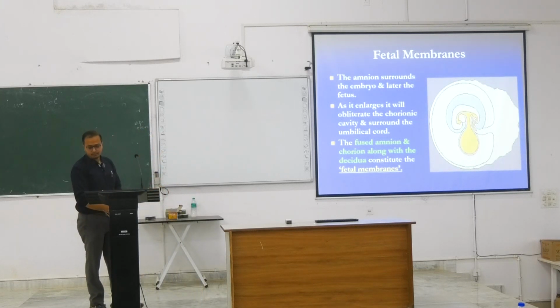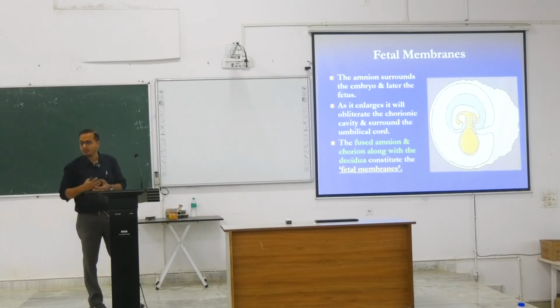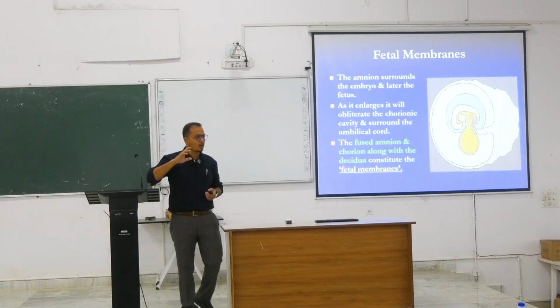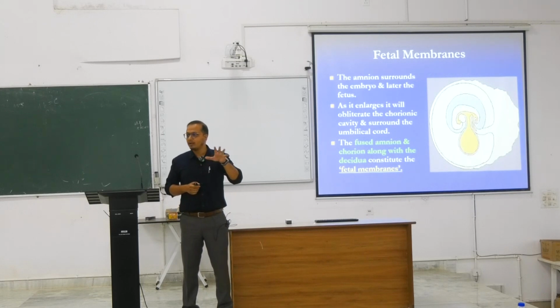Other than this, we have the fetal membranes. We have two fetal membranes to start with: amnion, which is forming on the upper side, and chorion, on the lower side. We've seen that chorion contributes the chorionic villi. The chorion making the chorionic villi contributes in two formations. One of them is the placental villi, which is going to form the placenta. What about the rest of the chorion? The rest of the chorion disappears completely.